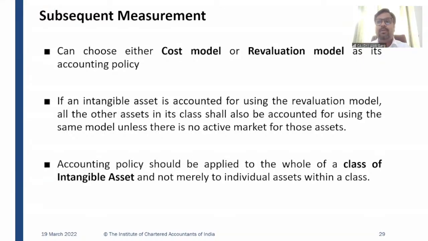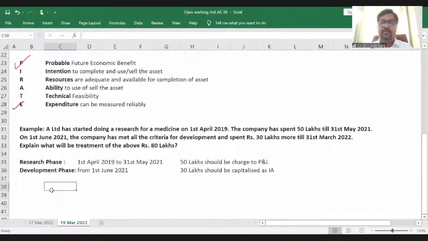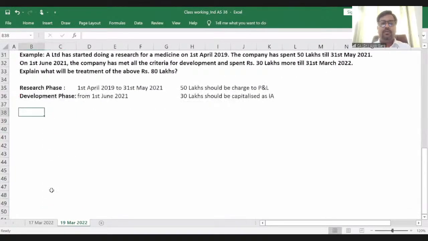When I say subsequent measurement, I am talking about subsequent measurement at the reporting date, okay, guys. So in case of subsequent measurement, we have two models. Can you tell me which two models are there? Once the company has recognized an intangible asset, and the intangible asset has been recognized at cost, right?